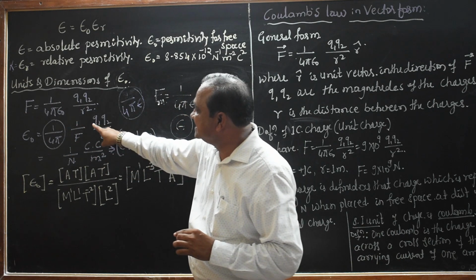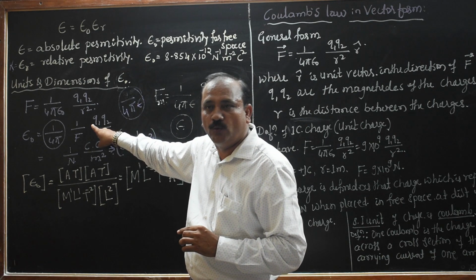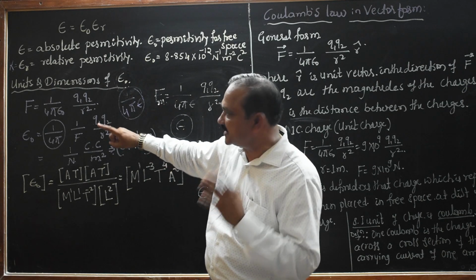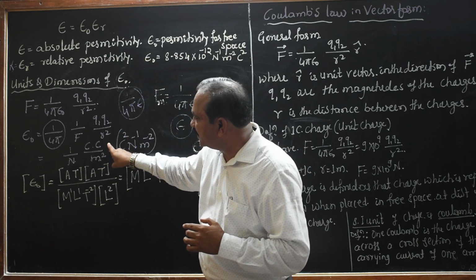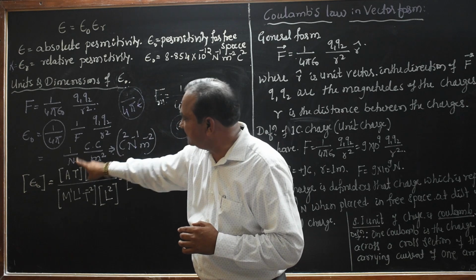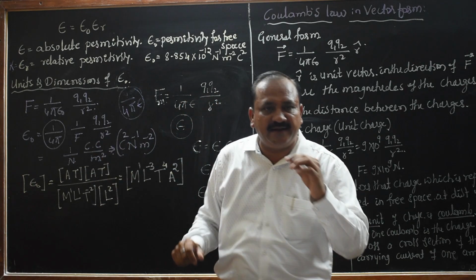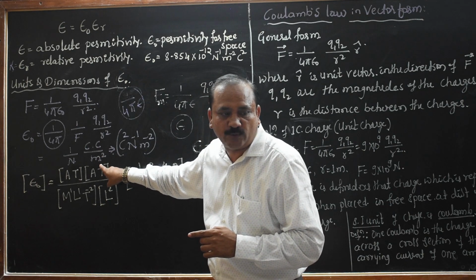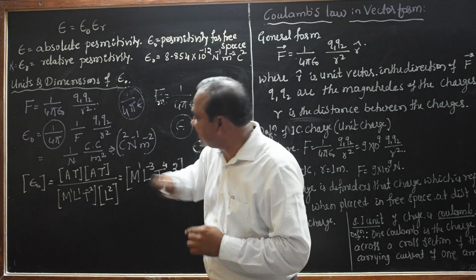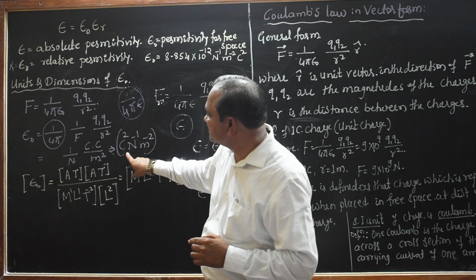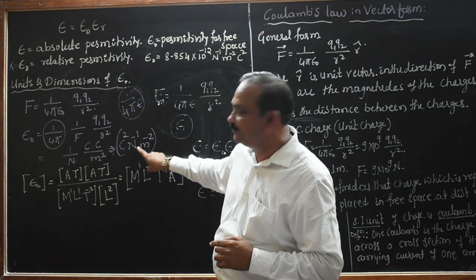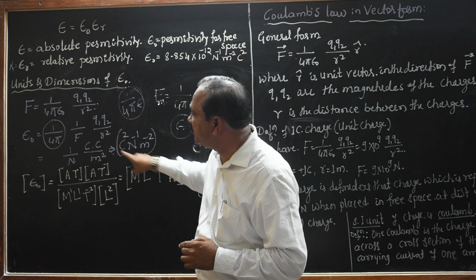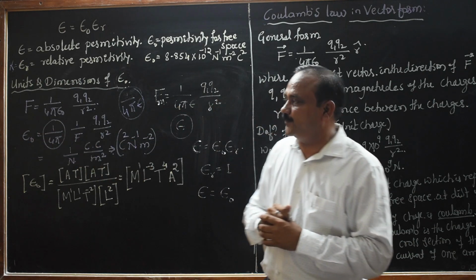The charge Q1, its SI unit is Coulomb. Q2, that's also a charge, SI unit is Coulomb. Force, its SI unit is Newton. R square is meter square, its SI unit is meter square. So in this case, the unit is Coulomb square per Newton per meter square. This is the unit of epsilon naught.